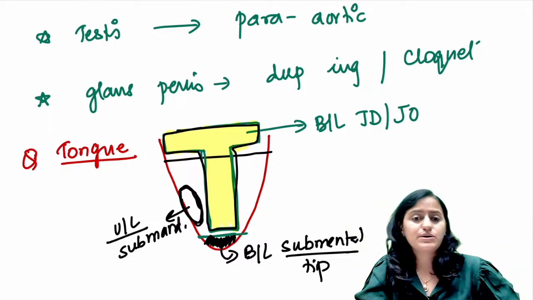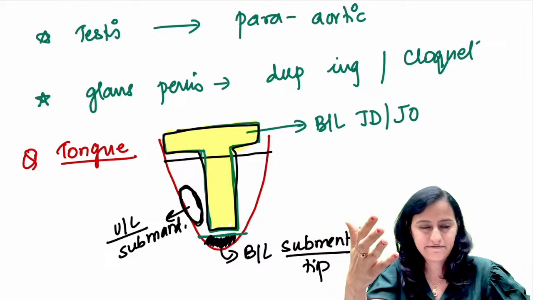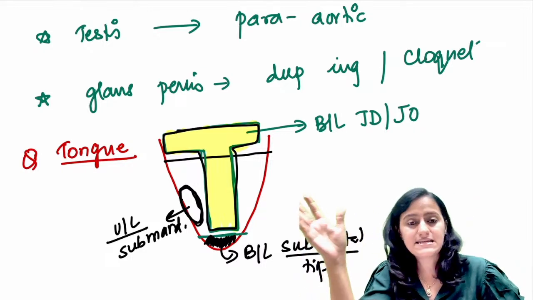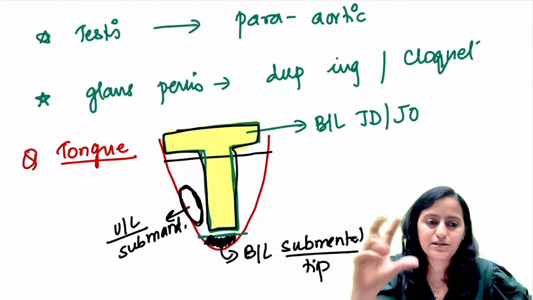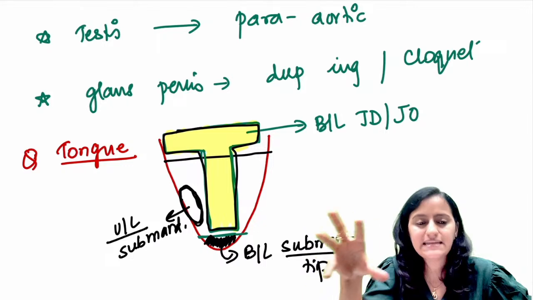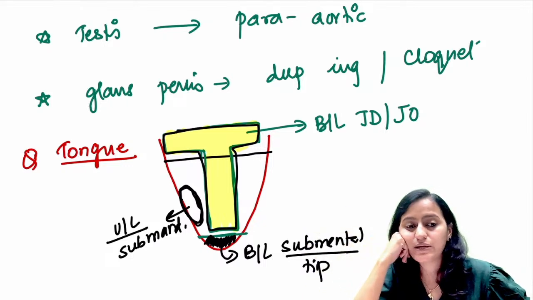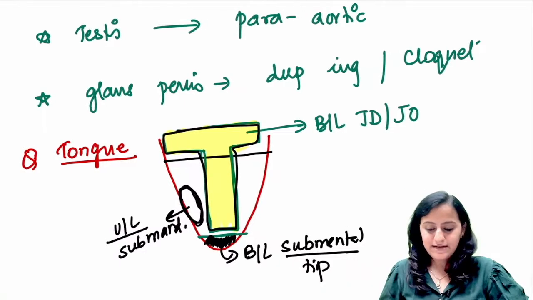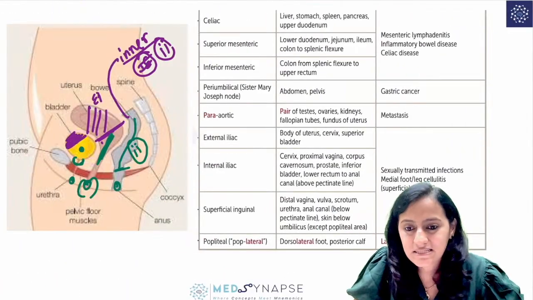Uske niche it is going to be inferior mesenteric, then comes the rectum, the internal iliac lymph nodes, and then comes the final anal canal, the lower part, which goes into the superficial inguinal lymph node, right, the lower part. So the vulva, the anal canal, right, the lower vagina, that is what is going to go into the superficial inguinal lymph nodes. Okay, done with this, guys, right? So a topic which seems very complicated, but actually it is very easy.